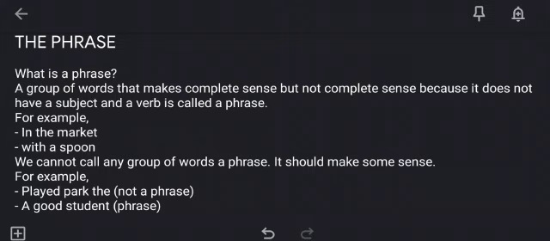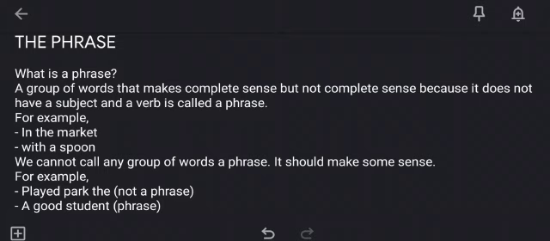Another example is with a spoon. Over here again, there is no subject and no verb. It does make sense, but it still does not make complete sense. For example, the sentence could be she is in the market, or he is eating with a spoon. Then it would have made sense because these sentences have a subject and a verb. But now, because it does not have a subject and a verb and it does not make complete sense, it is called a phrase. We cannot call any group of words a phrase. It should make some sense.